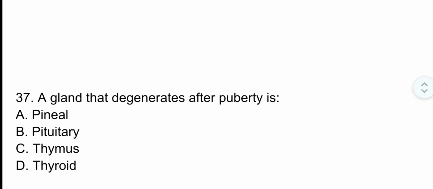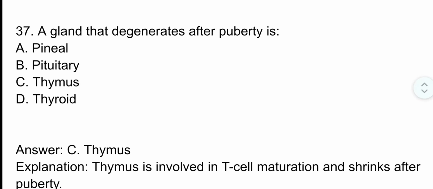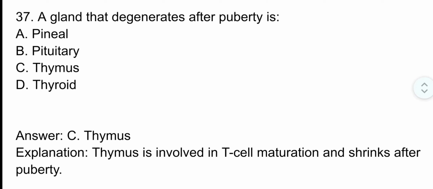Question number 37. A gland that degenerates after puberty is. The correct option is option C, thymus. The thymus is involved in T cell maturation and shrinks after puberty.